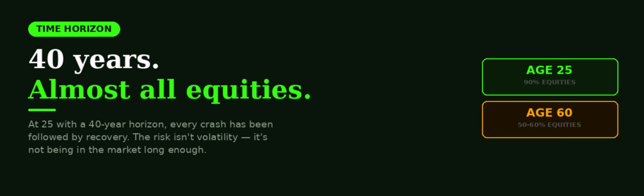The classic frameworks. The oldest rule of thumb: your bond allocation should equal your age. At 30, hold 30% bonds. At 60, hold 60% bonds. Simple, memorable, and too conservative for most modern investors because it was designed when life expectancy was shorter and bond yields were higher. A more modern version: subtract your age from 110 or 120 to get your equity allocation. At 30, that's 80 to 90% equities. At 60, 50 to 60% equities. Better, but still a simplification.